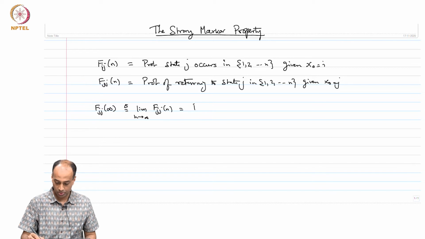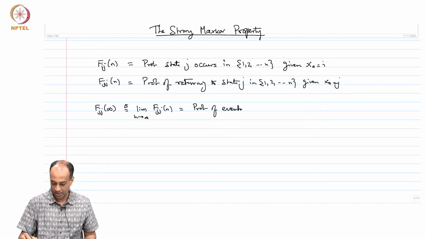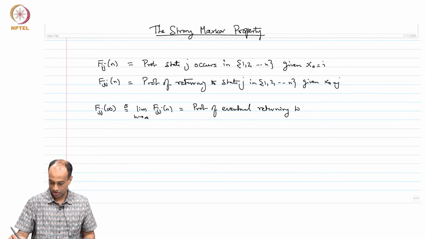This is simply the probability of eventually returning to j, starting at j.